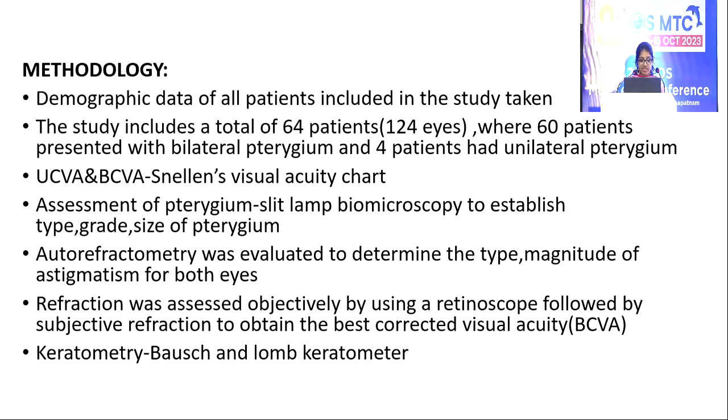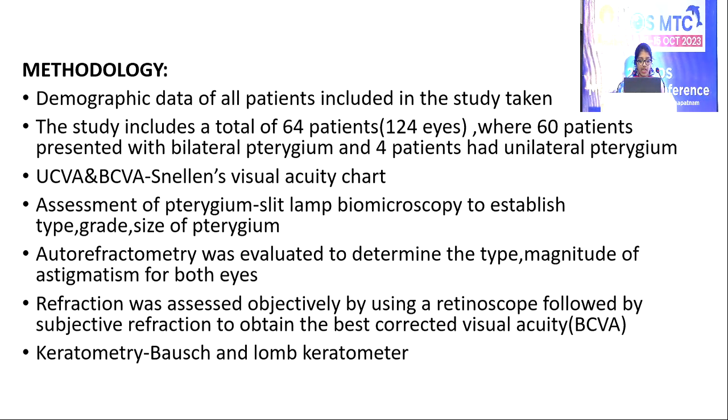Coming to methodology, demographic data of all patients included in the study is taken. The study includes a total of 64 patients, that is 124 eyes, where 60 patients presented with bilateral pterygium and 4 patients had unilateral pterygium. Uncorrected visual acuity and best corrected visual acuity was performed using Snellen's visual acuity chart, and assessment of pterygium is done with slit lamp biomicroscopy to establish type, grade and size of pterygium.